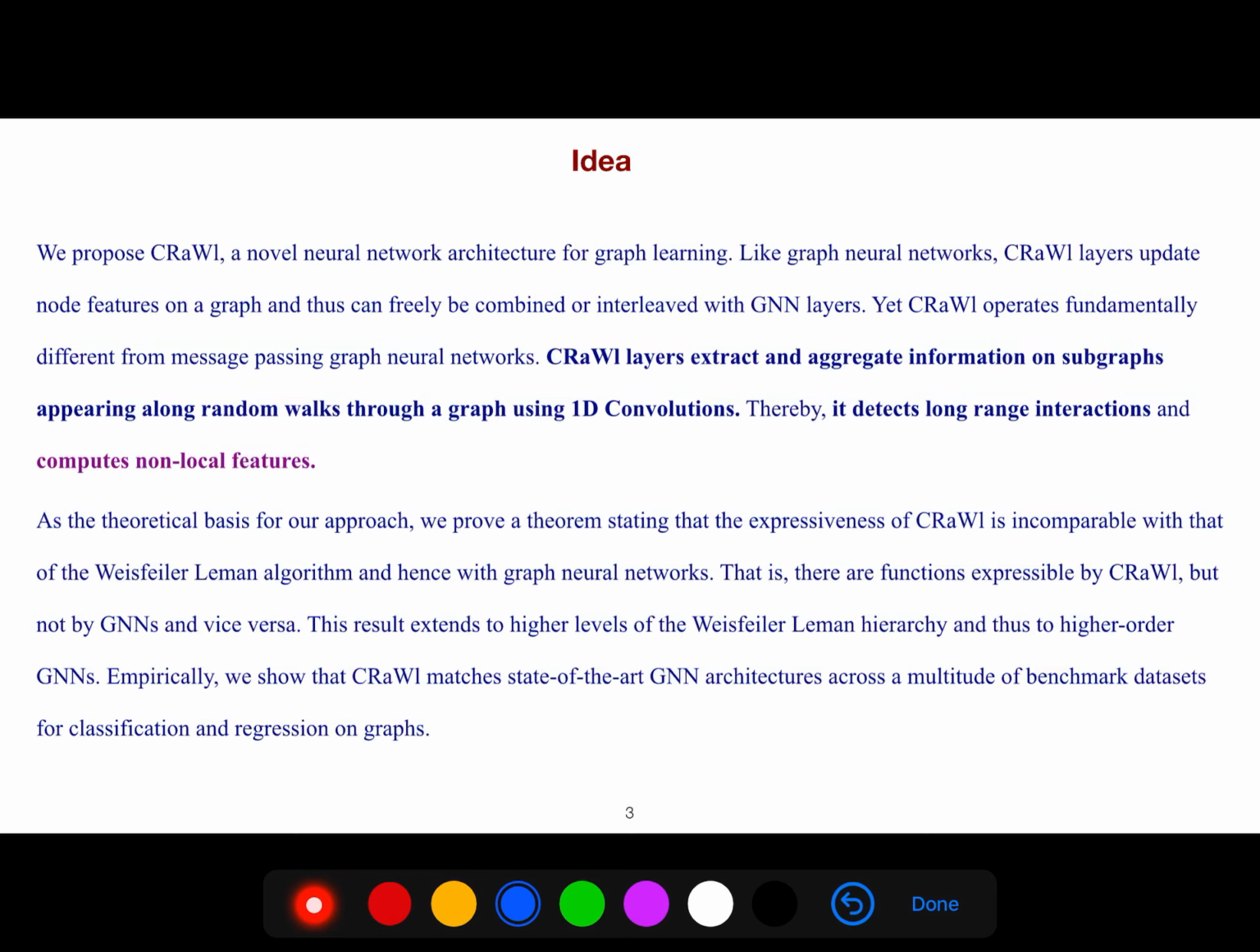As the theoretical basis of our approach, we prove a theorem stating that the expressiveness of it is incomparable with that of the WL algorithm, and hence with graph neural networks. That is, there are functions expressible by it but not by GNNs and vice versa. This result extends to higher levels of the WL hierarchy and thus to high-order GNNs.